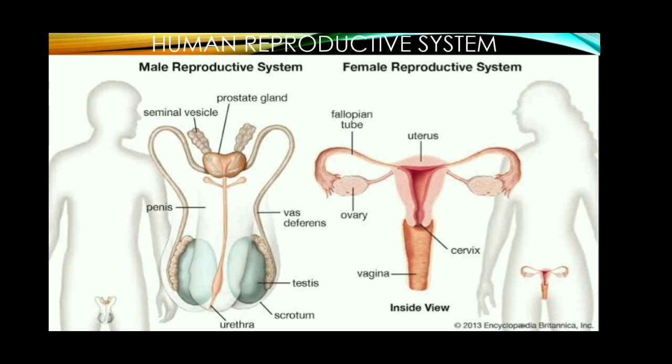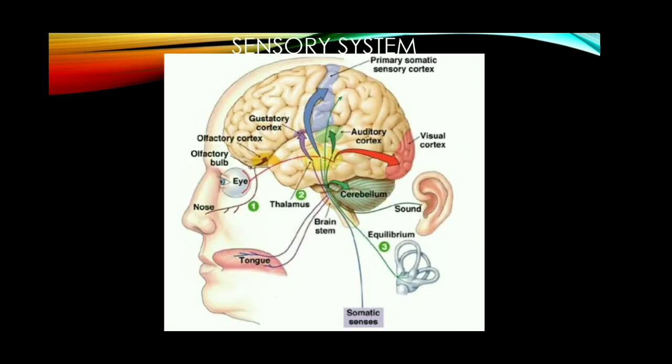Next, the sensory system. All the 5 sense organs come under the sensory system. The 5 sense organs are eyes for seeing, ears for hearing, nose for smelling, tongue for tasting and skin for touching.